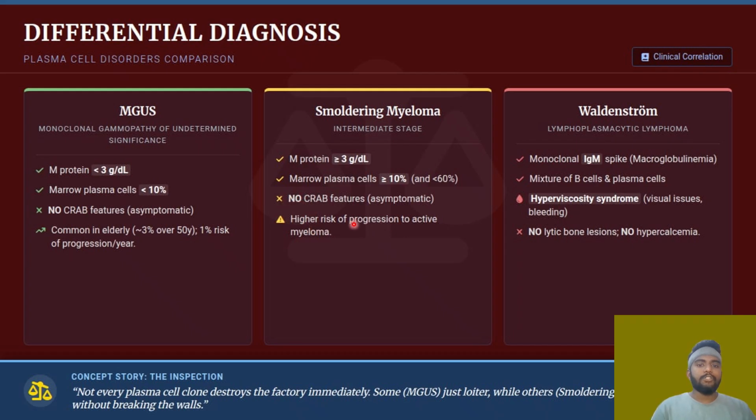Higher risk of progression to active myeloma. So this is very important: higher risk of progression to active myeloma. Smoldering myeloma is an asymptomatic thing, asymptomatic myeloma. And this one,